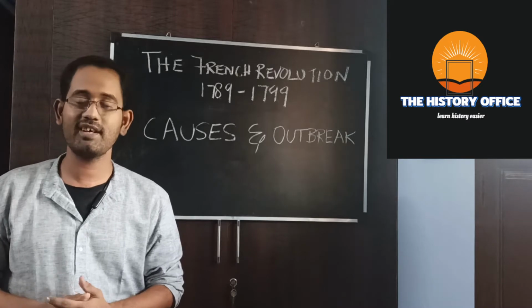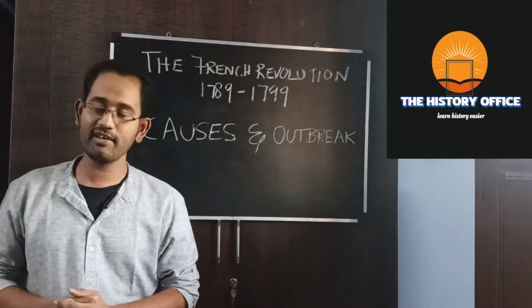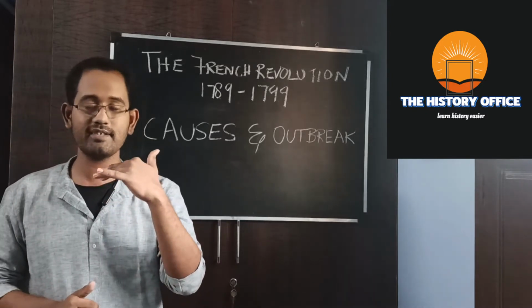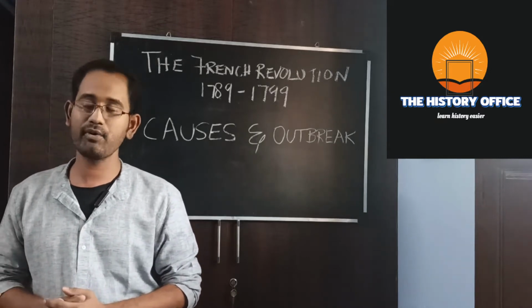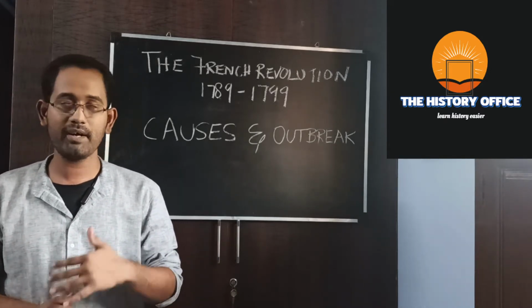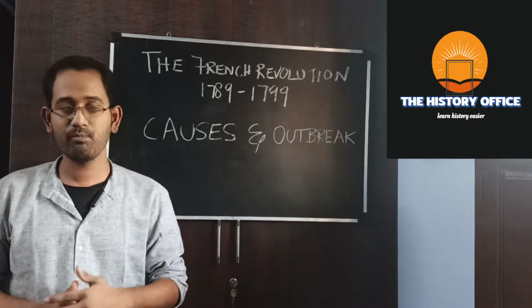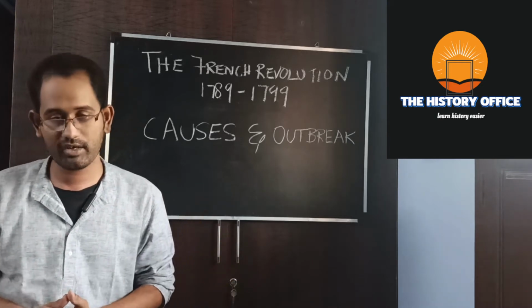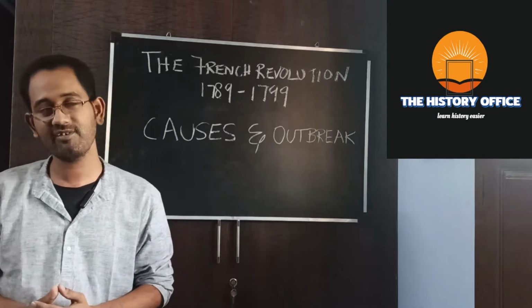Louis XV was considered a butterfly monarch, and his defective foreign policy resulted in France engaging in wars with England, especially the Seven Years' War. France also became involved in the American War of Independence, supporting the American revolutionaries. But France gained nothing. They only lost wealth in both these wars. After Louis XV, Louis XVI became the ruler in 1773.